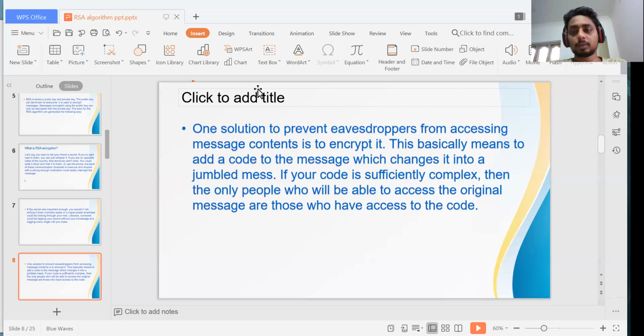Now, to encrypt message content means basically to add code to a message which changes it into a jumbled message, like with the RSA algorithm. The instant you send a message like "Hi, I am Dinesh" without doing that, it can be easily hacked.